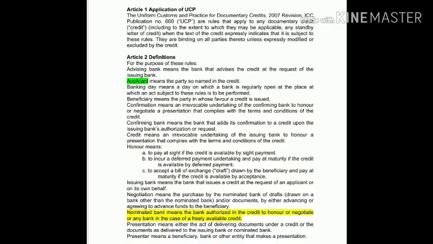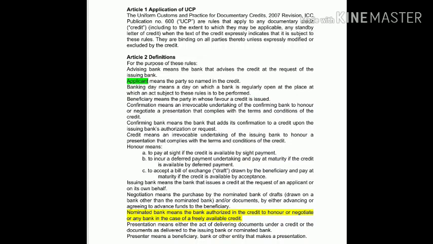Okay, actually UCP 600 is the revised version of UCP 500, which was revised in 2007 by the International Chamber of Commerce, that is ICC. And UCP 600 are rules that apply to any documentary credit, or you can say credit, or you can say letter of credit. Besides the letter of credit, these rules can be applicable to any standby letter of credit, which is related to guarantee.